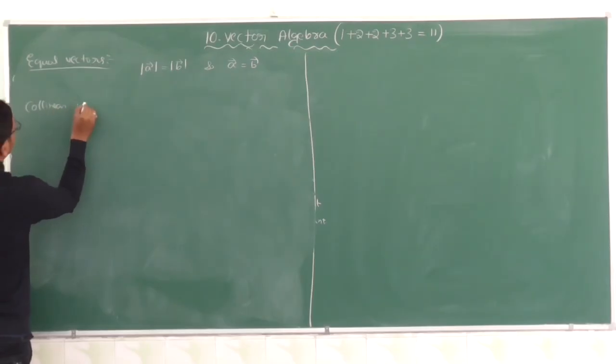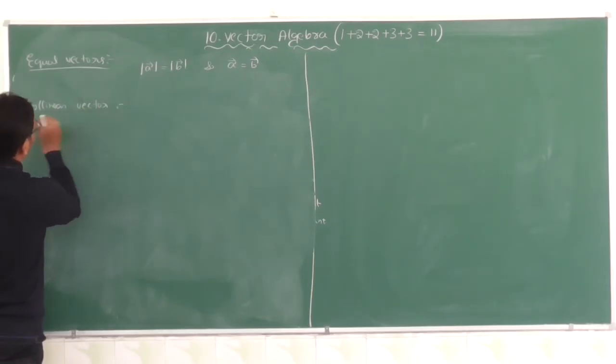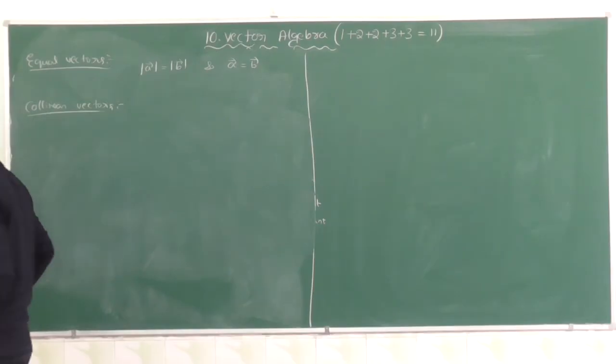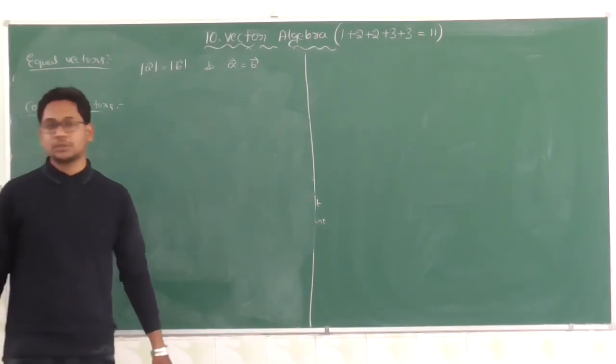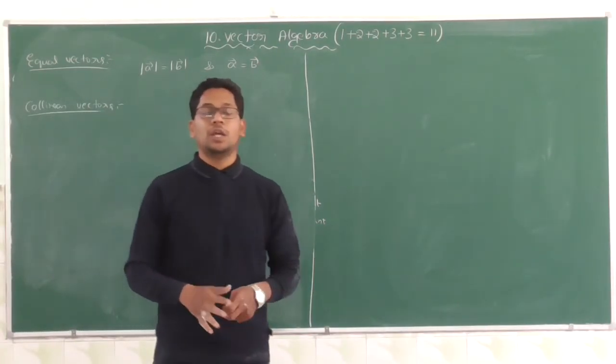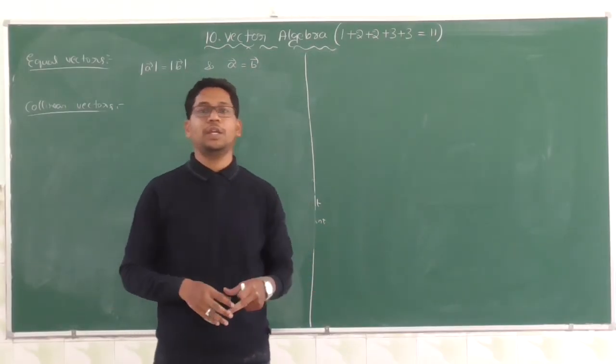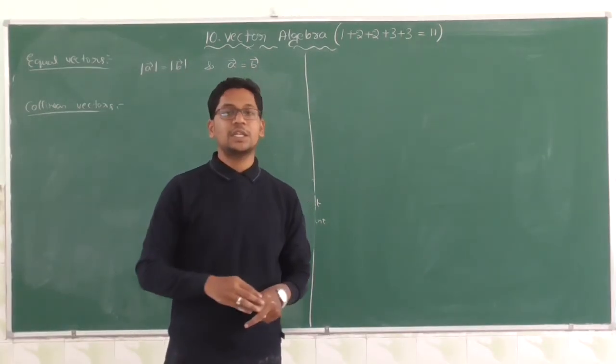Collinear vectors. Collinear is nothing but what? The points should be in one line, that means lie on the same line.